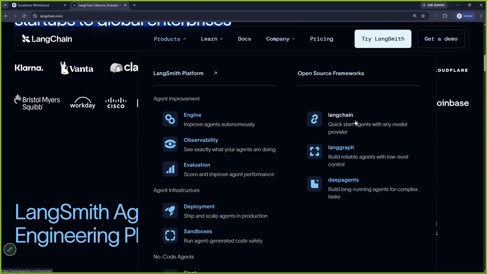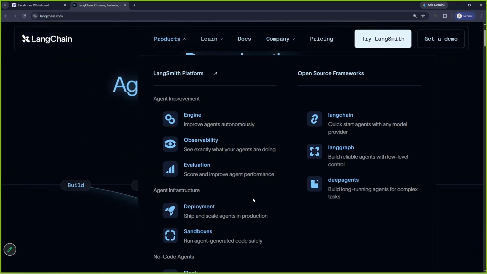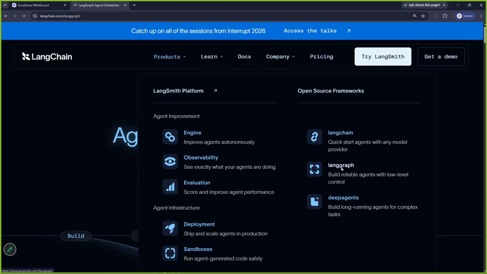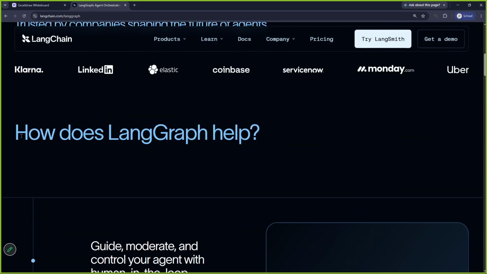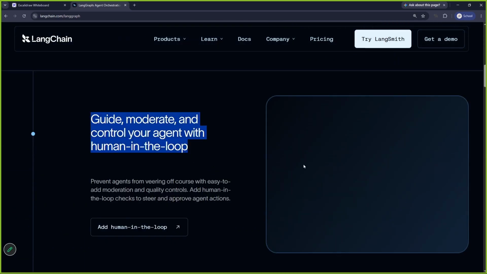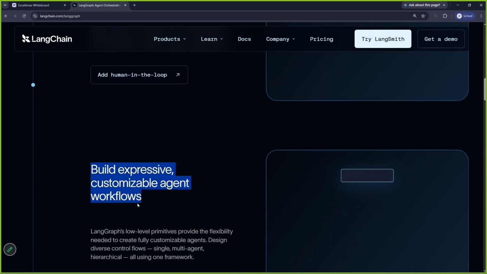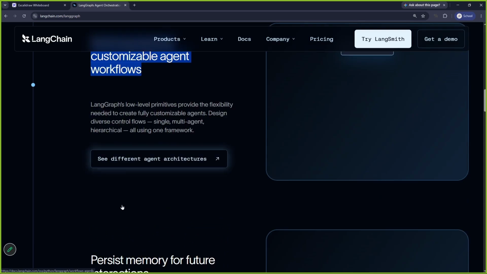So see, LangChain, LangGraph, deep agents, what is evaluation, what is observability, deployment, sandboxes, what are all these things? The best way to know about all of these things is to literally click and read about them: how they work, why we need them, what this human in the loop is. When AI agents are working on a specific task and we want them to not directly implement, but ask us before implementation.